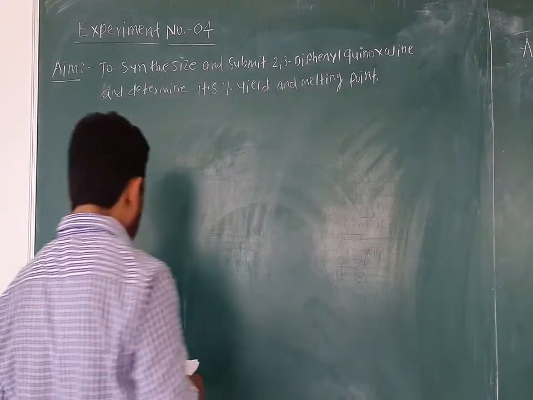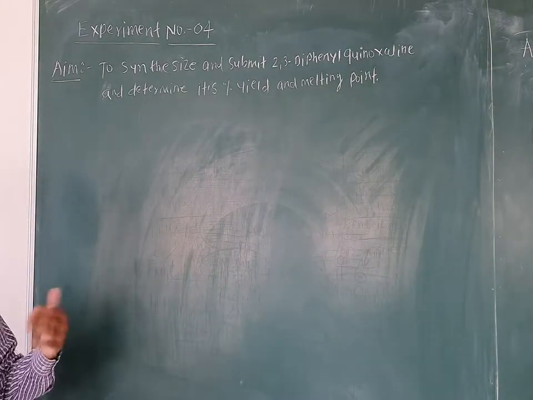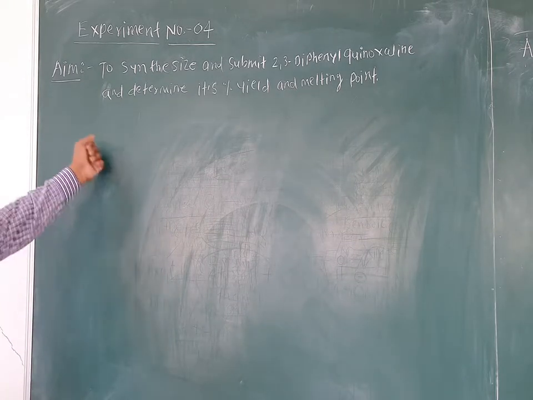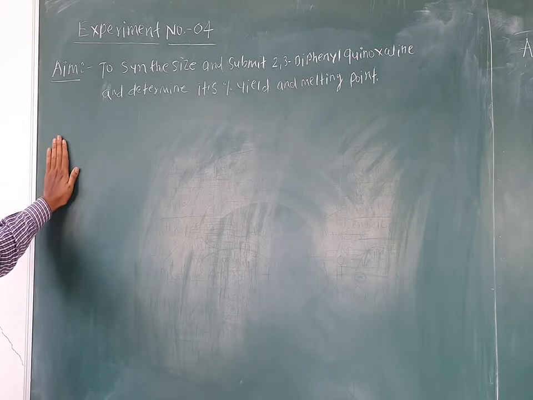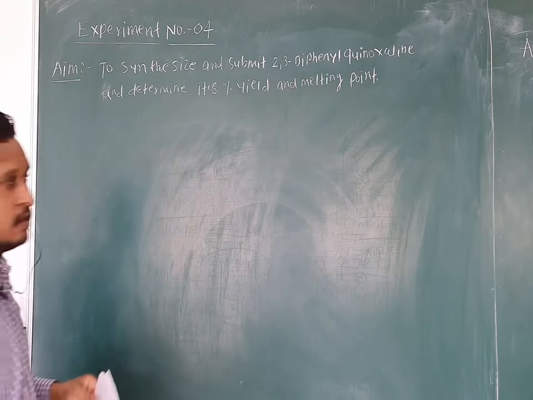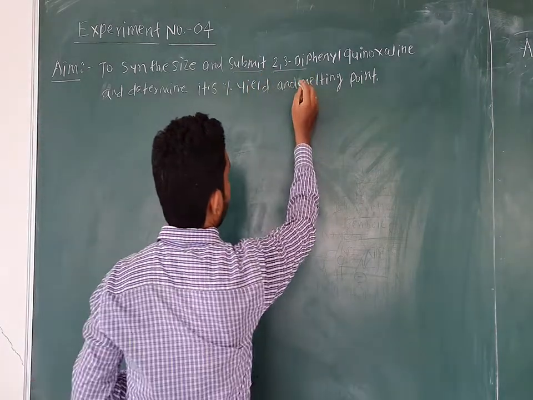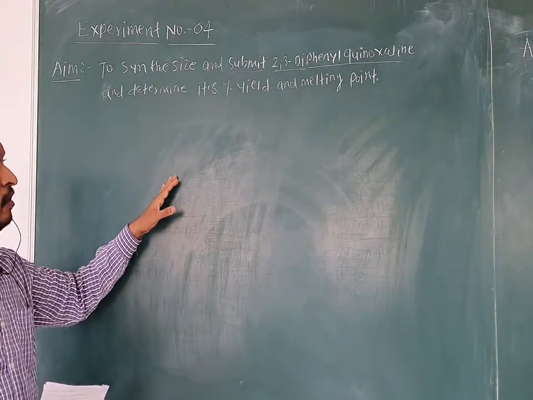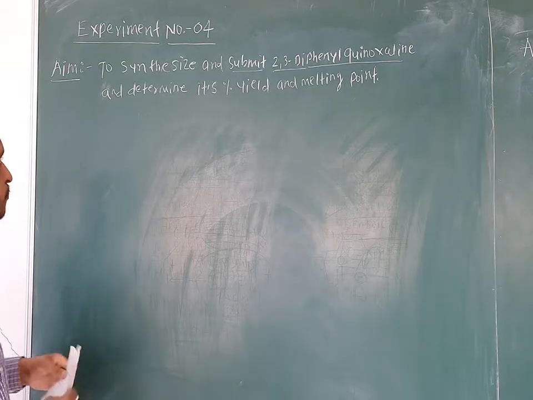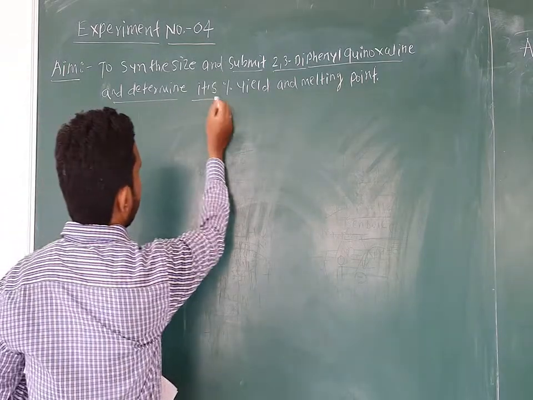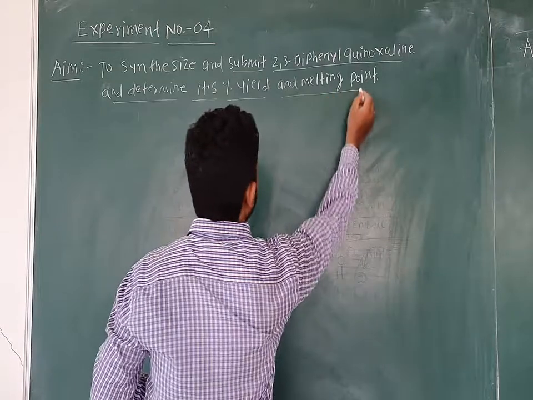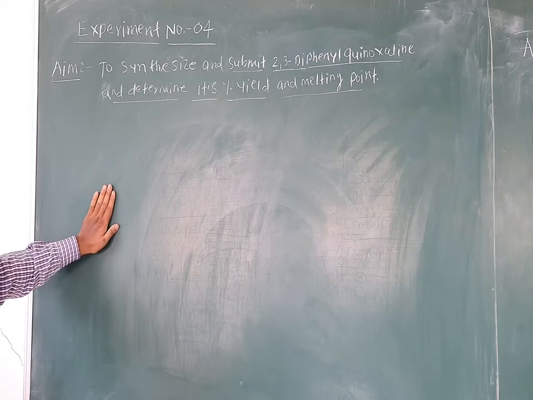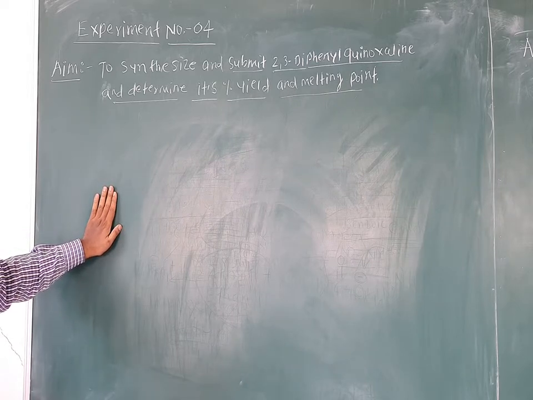Okay, today let us start the next experiment, experiment number 4 of your practical syllabus. Its aim is to synthesize and submit 2,3-diphenylquinoxaline, and also you have to determine its percent practical yield as well as perform its melting point.